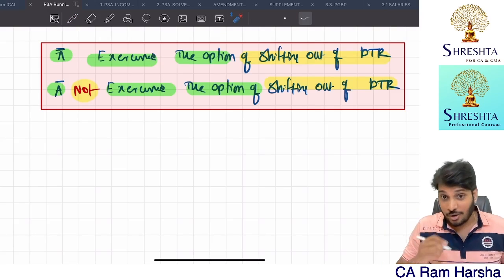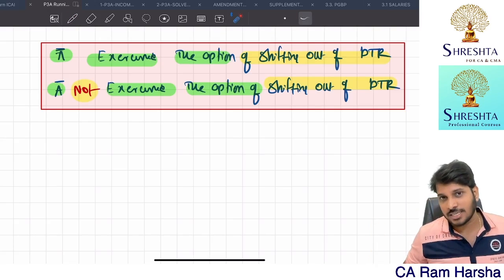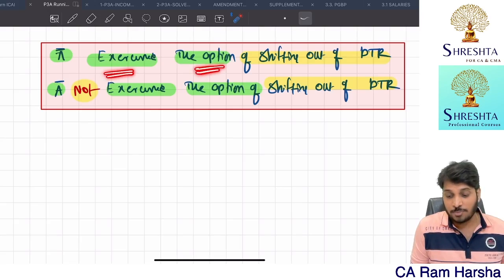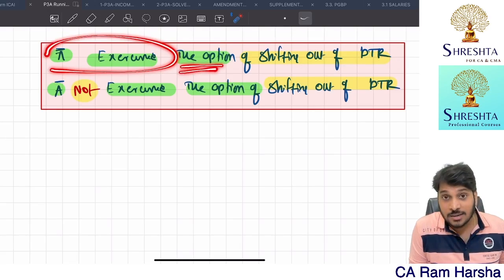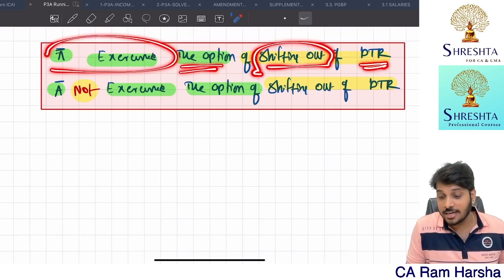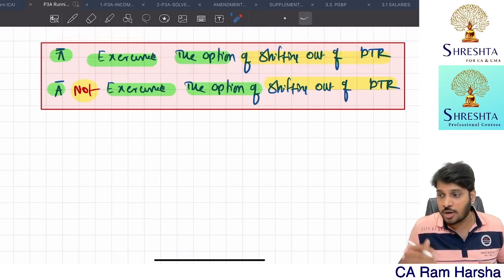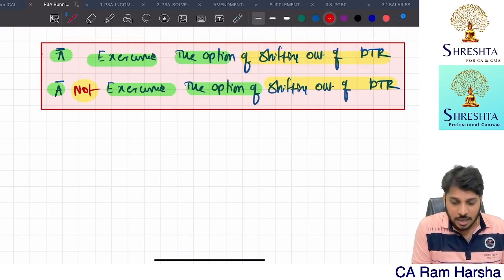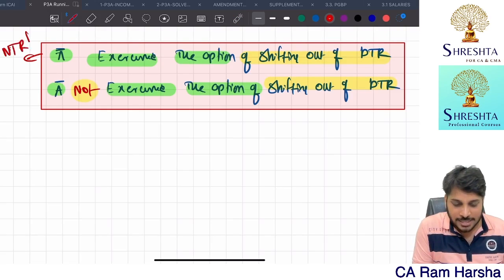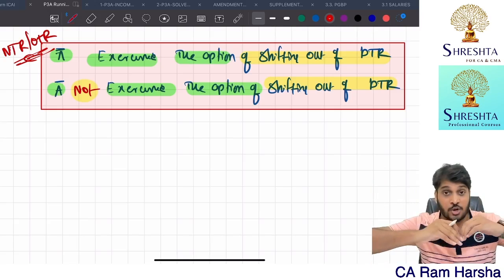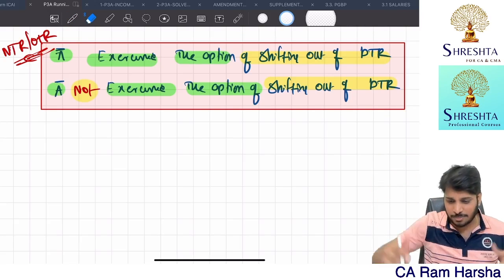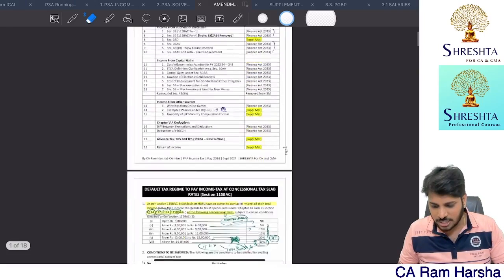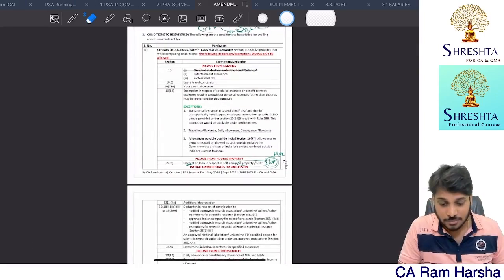You know, in exam they'll give you questions like this. SSE exercises the option of shifting out of DTR. SSE exercises which option? Shifting out of DTR. It means DTR you are not choosing, you are coming out of DTR, which means you are going for the normal tax regime, also called the optional tax regime, under the normal system of income tax, where you can claim all the deductions and exemptions. Whatever I said now about the restrictions will not apply.